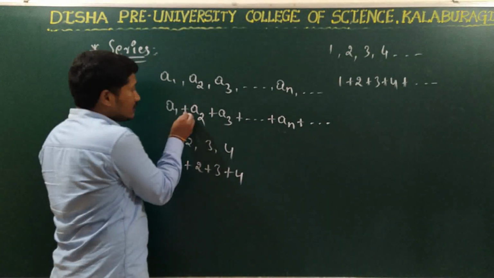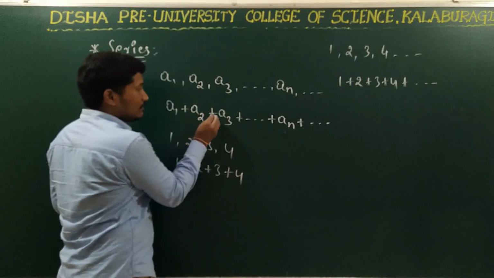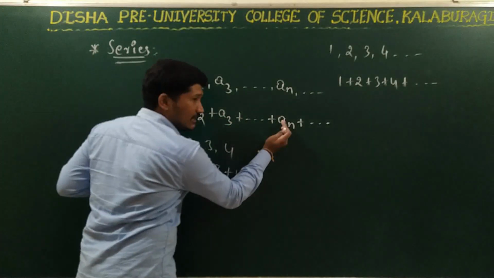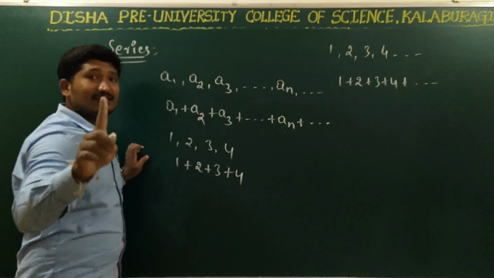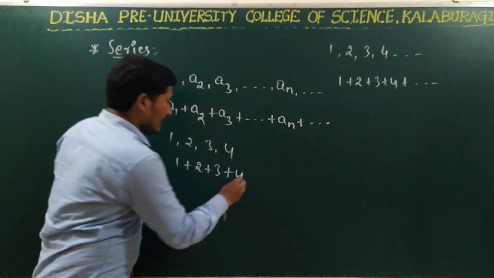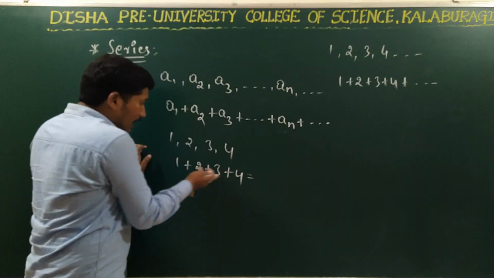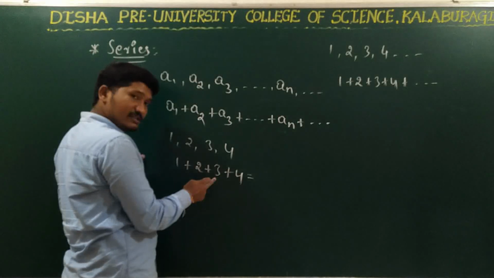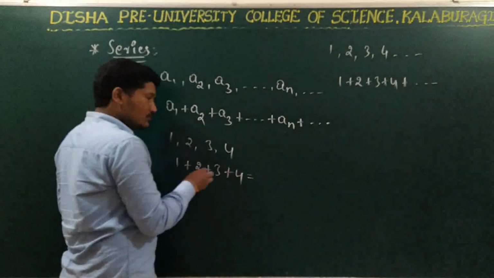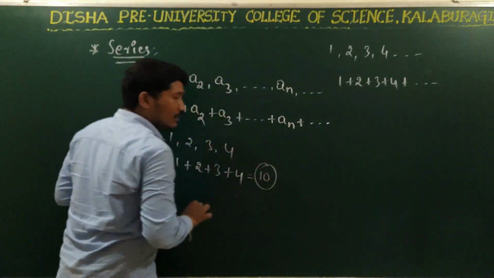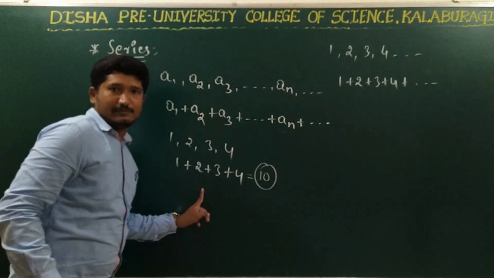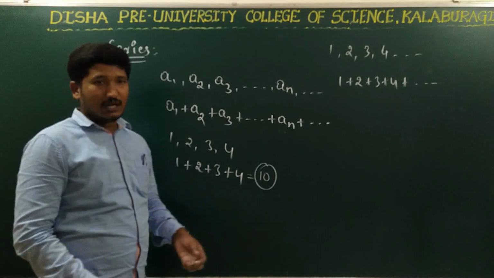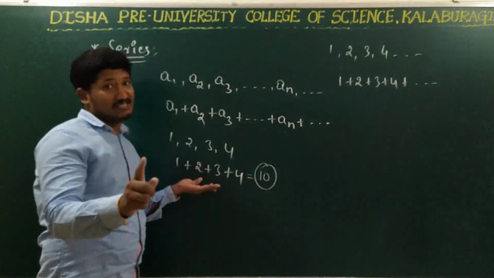When we introduce the mathematical operation, that is the plus sign, in between the terms and write all the terms, this indicates the series. And add all the terms and write here the value we are going to get. 4 plus 3 is 7, 7 plus 2 is 9, 9 plus 1 is 10. This is nothing but the sum of the series, that is the sum of all the terms of the series. This indicates the series.